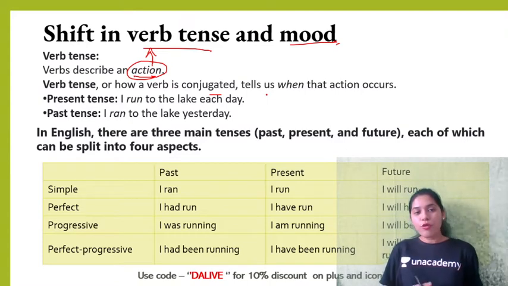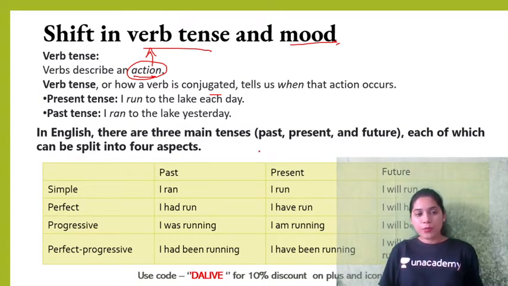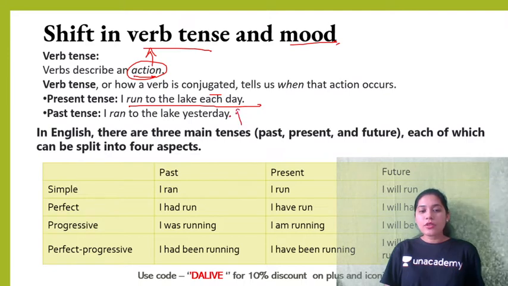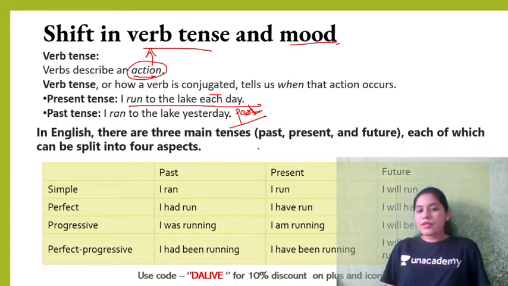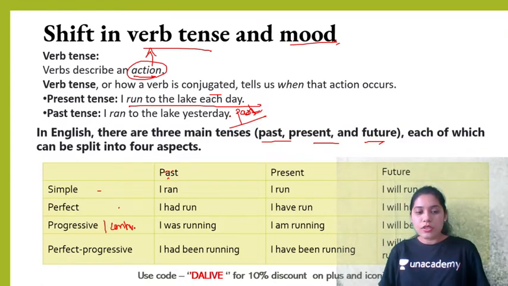So which form of verb should we use, tense we should use, and when? To understand that, we will be learning this rule. I run to the lake each day means a regular thing. I ran to the lake yesterday means past. An action which is completed and happened yesterday may not happen every day. Now, there are mainly three tenses, past, present, and future, which are further divided into four each. So, total there are 12 tenses: simple past, past perfect, past progressive, or some people also call it continuous.